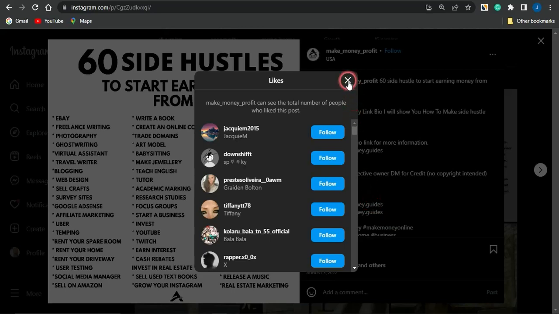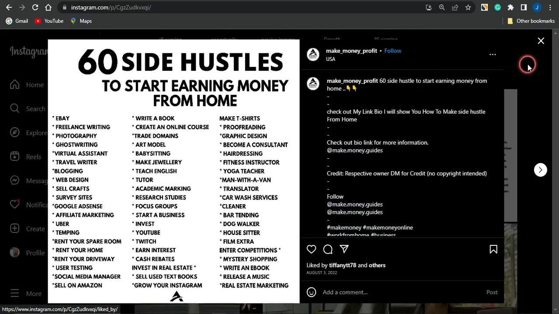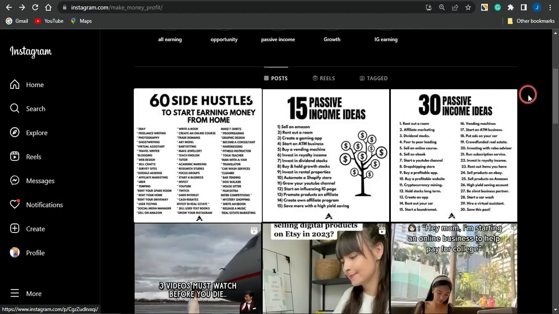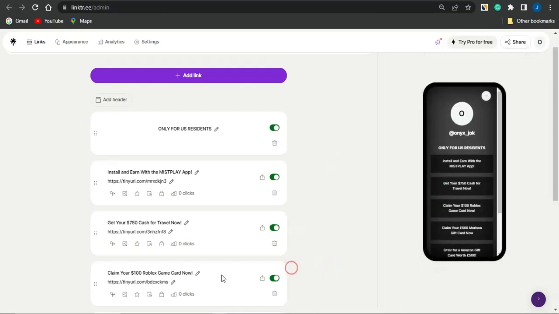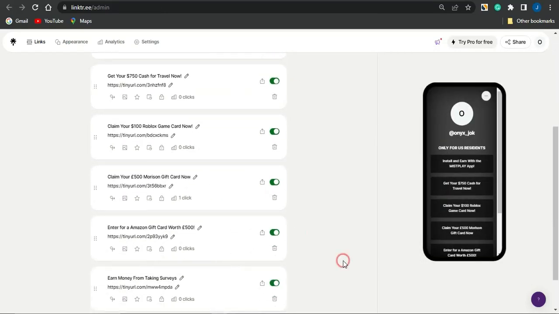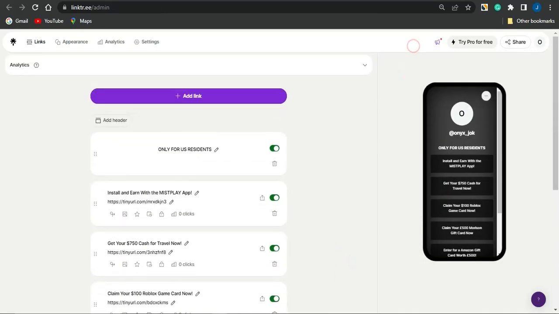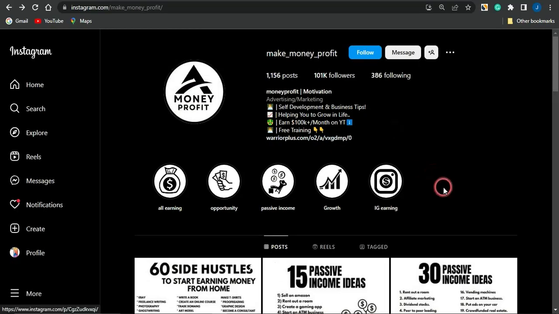And if they do follow you back, guys, you're building your account also, and a lot of people will be interested in going onto your bio, checking out the link in your bio, copying and clicking on that link, which is going to take them to your Linktree, and they can go on to selecting any offer and completing such offers. So if you do that, guys, you're growing your account.